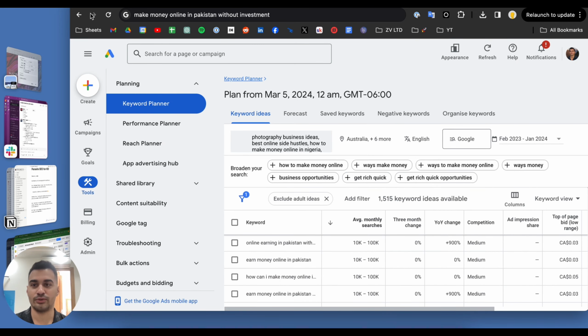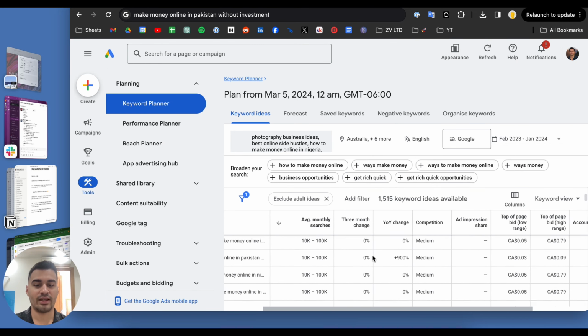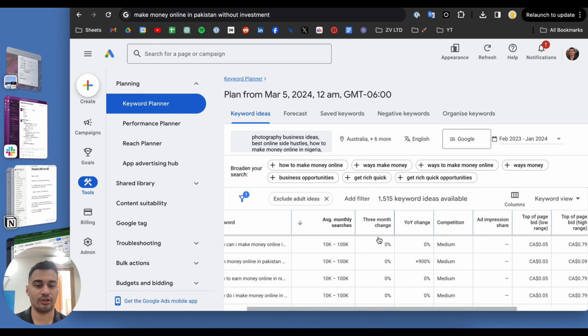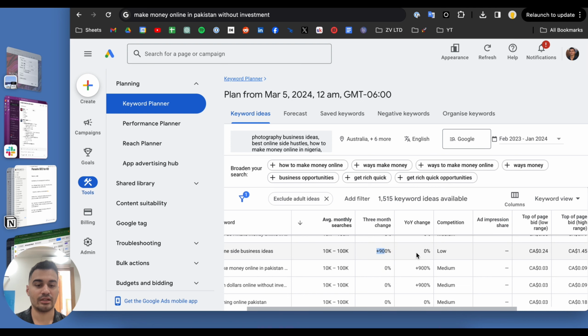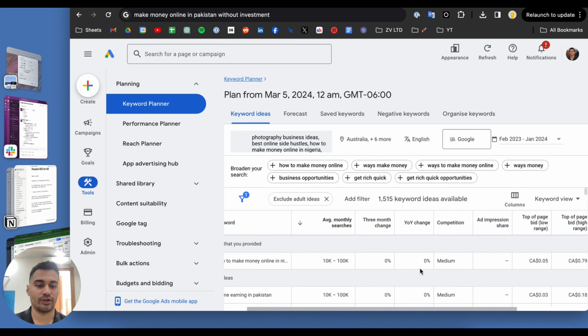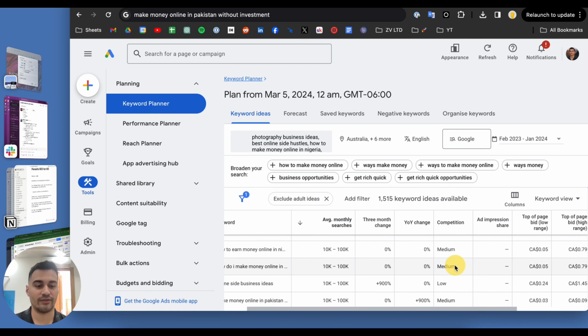But after that, it just shows you the keyword ranking. So the average monthly searches, 3-month change. So it shows you if a keyword is growing or shrinking. This one is obviously growing a lot, versus some of them are shrinking. So just keep that in mind. And then here's kind of a summary of the difficulty. But again, keep that in mind because it might not be 100% accurate.